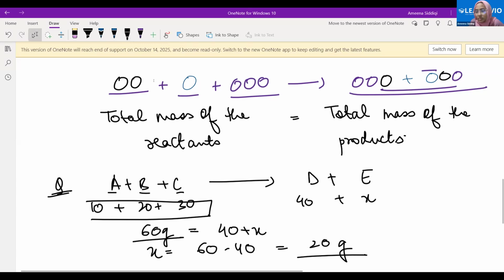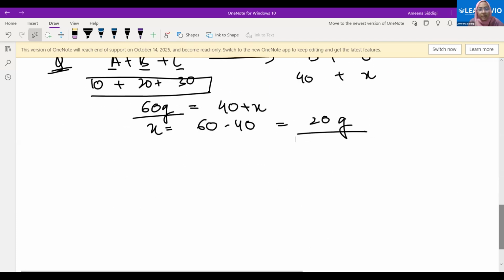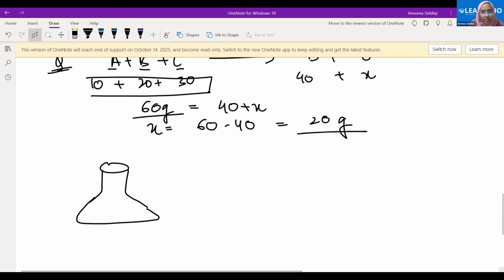Now, the next important point regarding this is this. If you are having the reaction in an open container, you must have seen this. There are containers, the beakers or the flask in the labs, right? And sometimes you must have seen we have a cork here, a brown colored cork that behaves as a cap on the flask, right? What is the purpose for that?